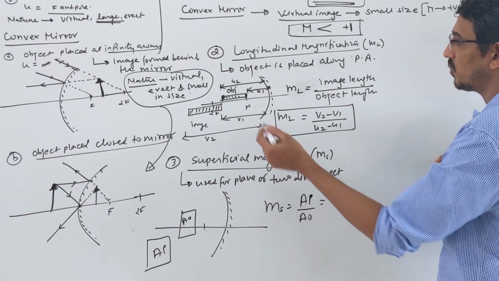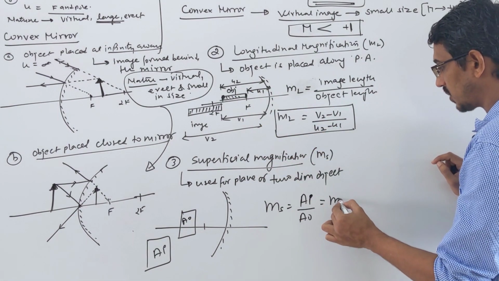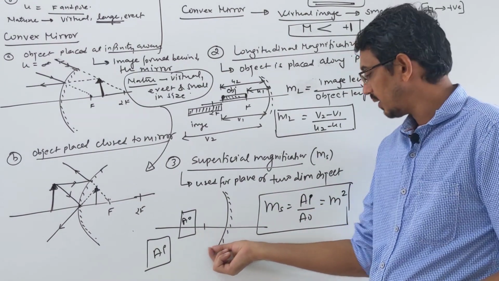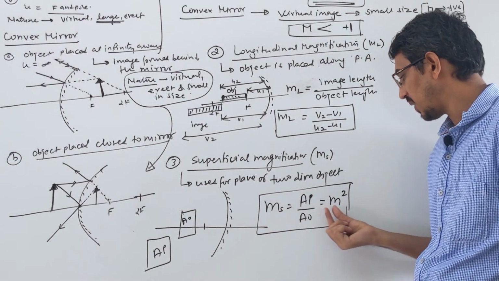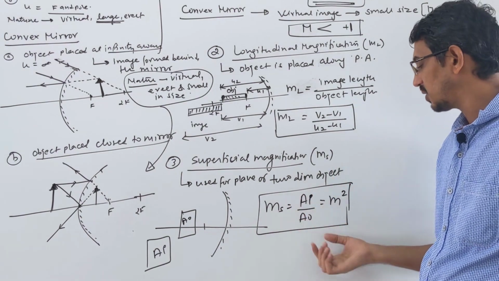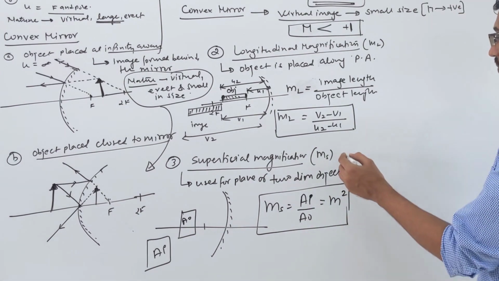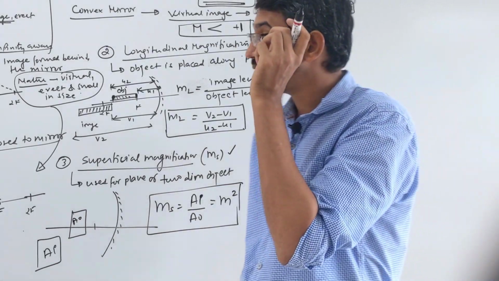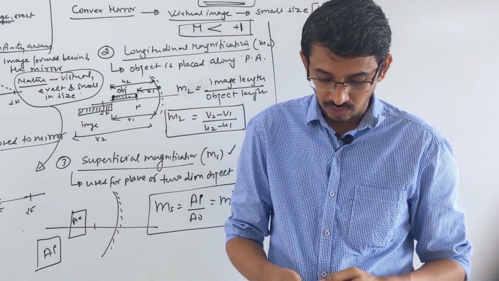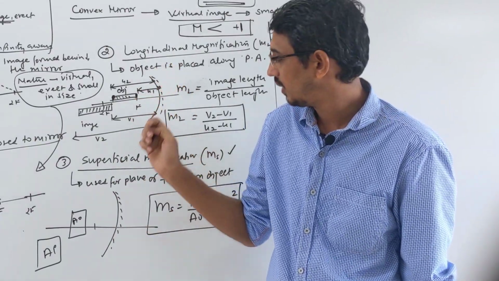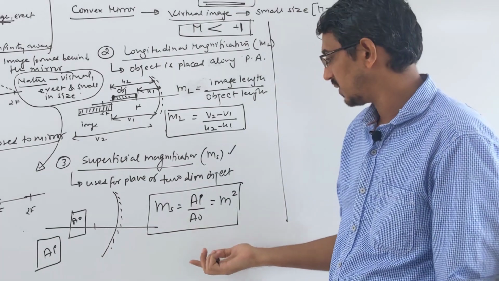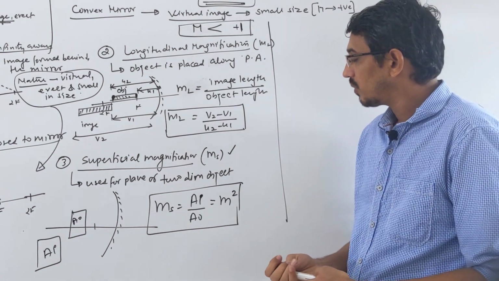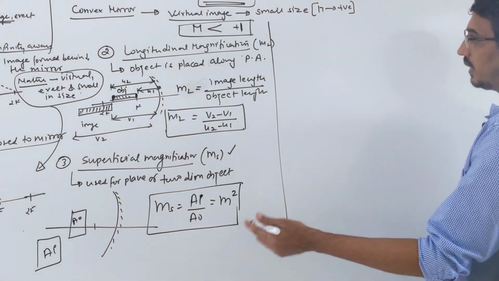This is also equal to, in terms of your transverse or longitudinal magnification, M square. Yes, suppose these are symmetrical dimensions, then your superficial magnification you can simply write as M square, meaning your linear magnification squared, that's all. Not much important, but it's there. So these were magnifications. Mainly we talk about your transverse magnification in all numericals. Sometimes they have asked this also. Longitudinal they never ask, but if they ask, you can answer. Okay, apart from this, 2-3 small points I will tell you, then we'll do numericals.